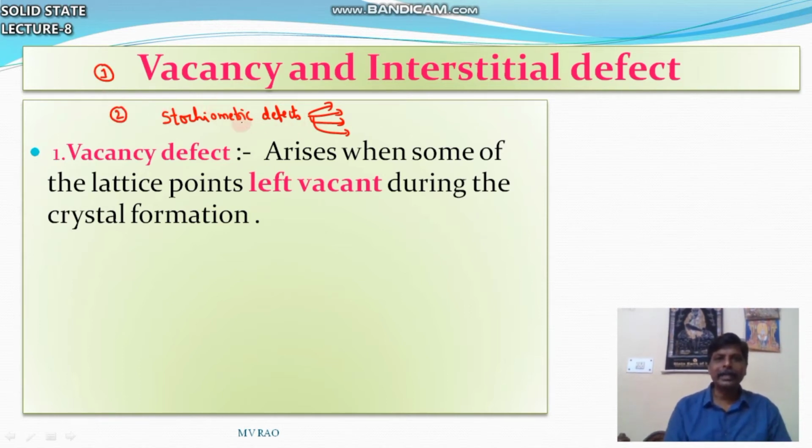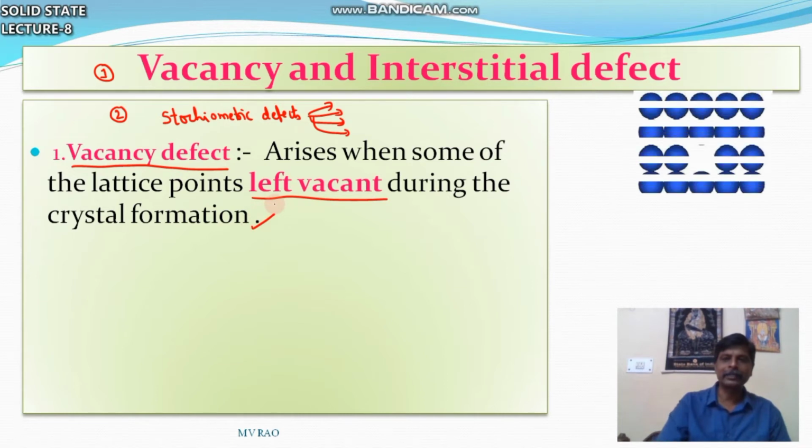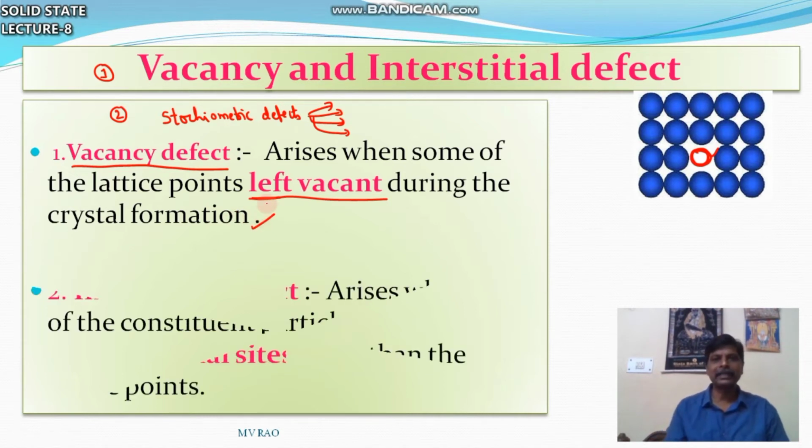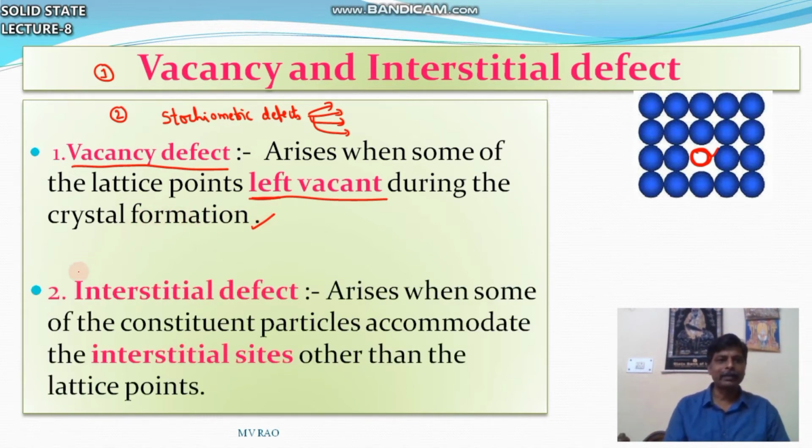In the stoichiometric category, vacancy defect arises when some of the lattice points are left vacant during the crystal formation. You can see here, this is the crystal, and here this place is vacant. So vacancy defect arises when some of the lattice points are left vacant during the crystal formation. This type of defect is called vacancy defect.